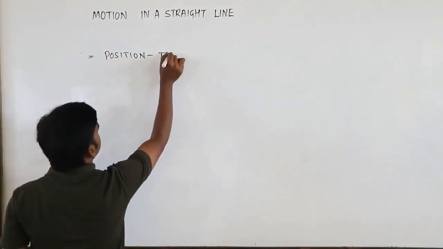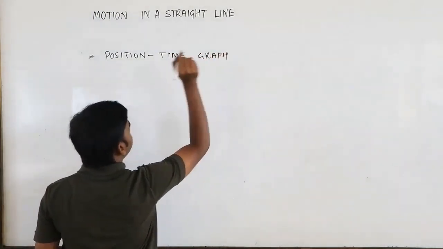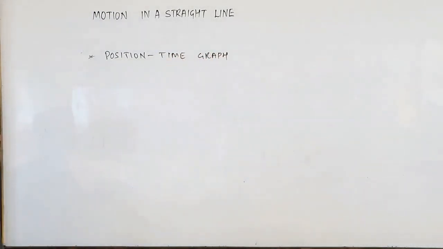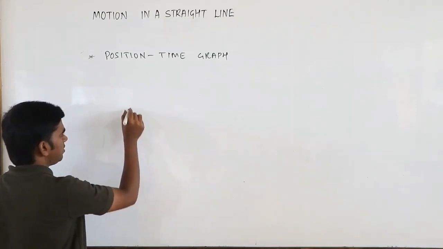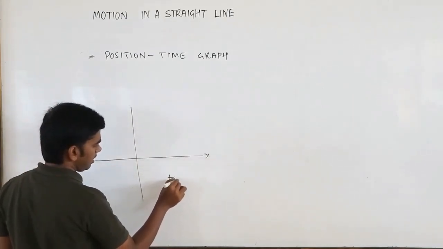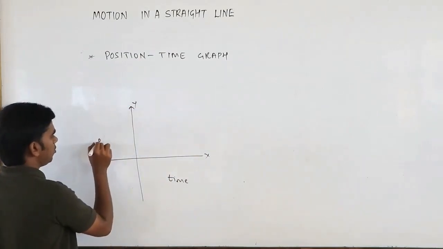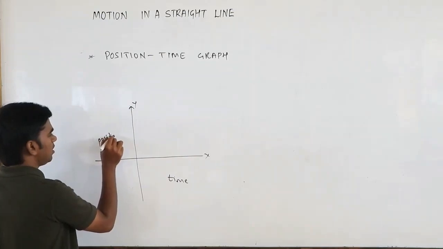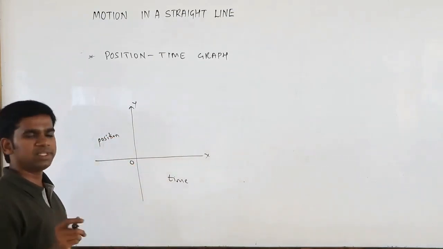Position-time graph. We have already discussed this before, but we will go a little more into it. So what is a position-time graph? Along the x-axis you will take time, and along the y-axis you will take position. Position means distance from the origin, or distance from the reference point.